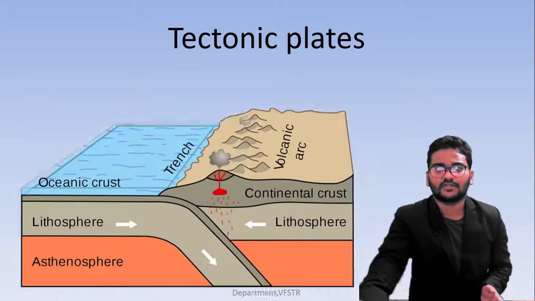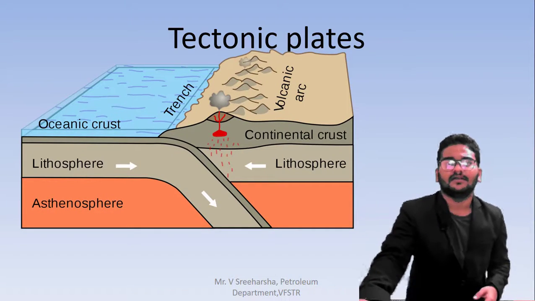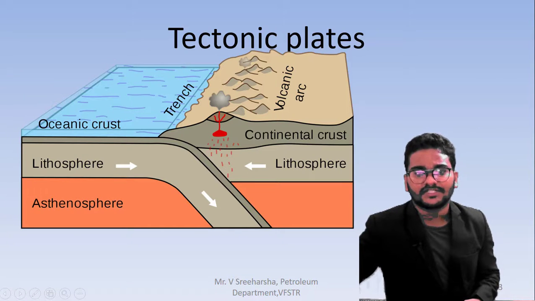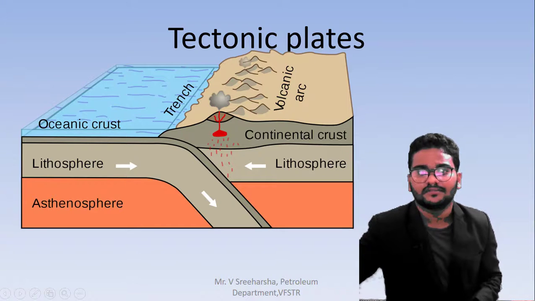So here I am showing one picture. Here you can see, what is happening? The continental crust is converging with the oceanic crust. So here one is continental crust, and there is oceanic crust. Here you are forming a trench.